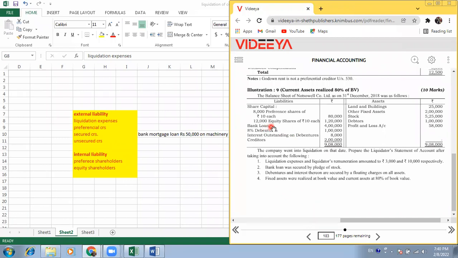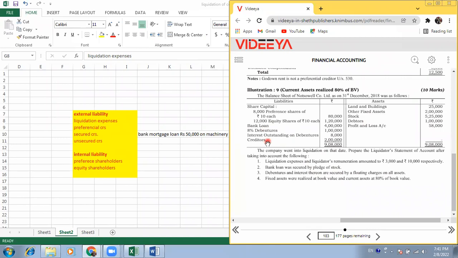Bank loan is secured because it is pledged against the stock. 8% debentures are also secured payments because those are secured against floating charge on all assets. Interest is also secured because that is written here. What about the creditors? Are the creditors secured creditors?